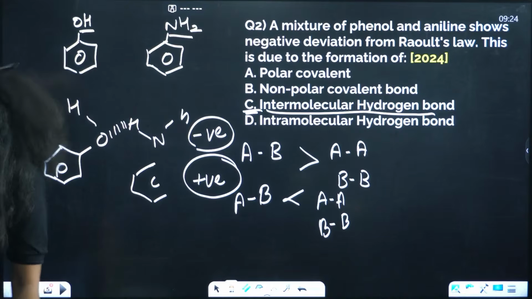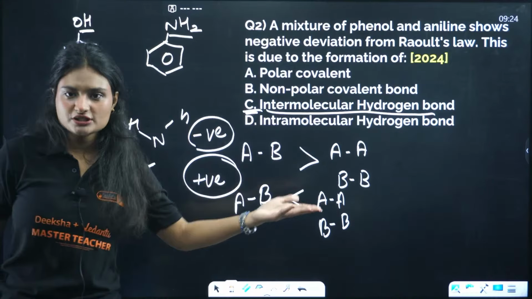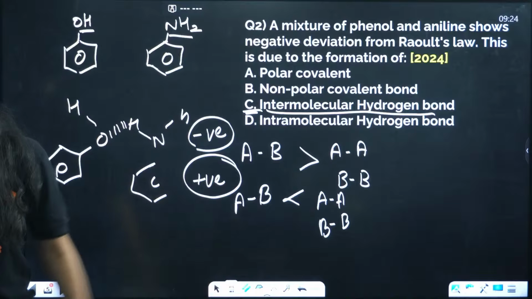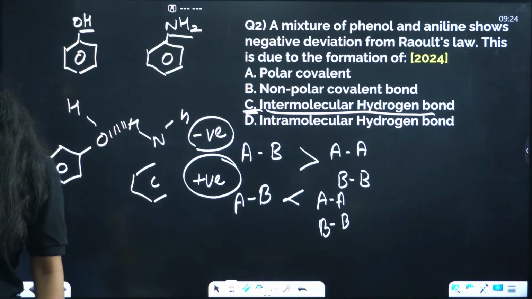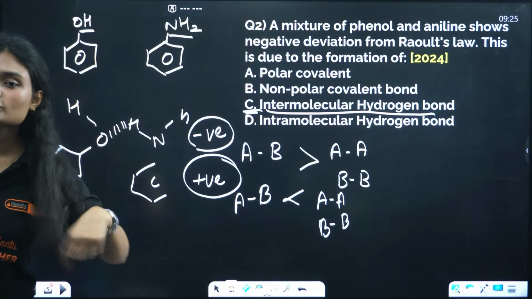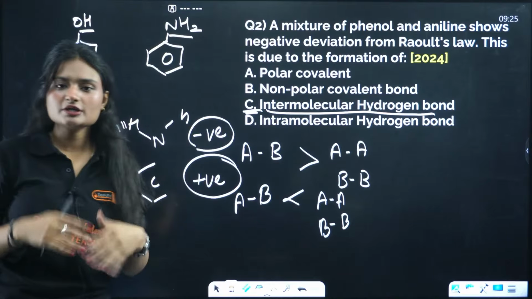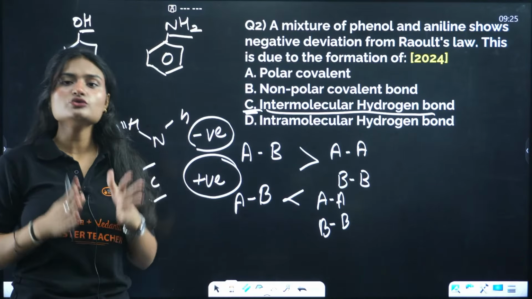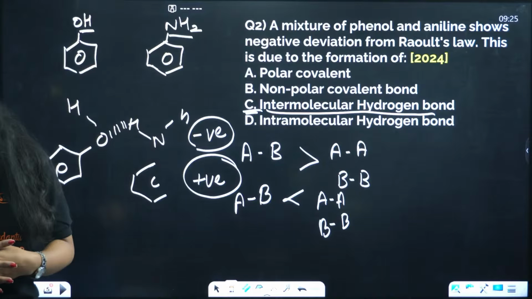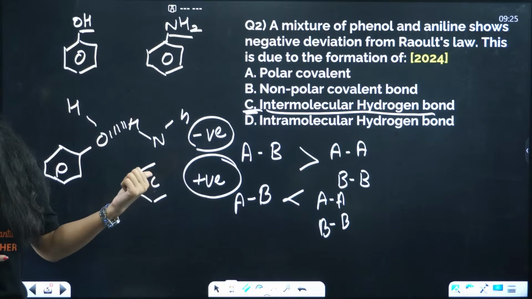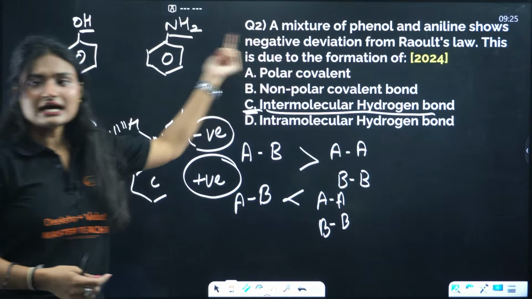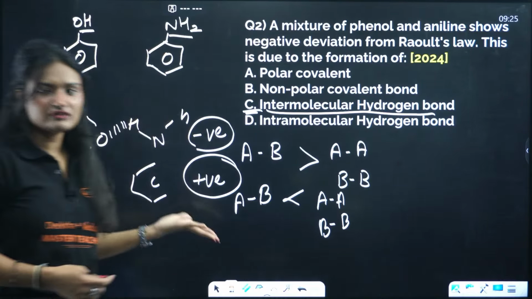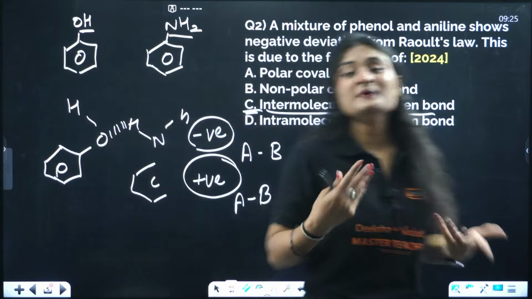So I don't know yet, it will depend on the questions, right? As we are solving, we'll get to know. Dissolve, like, yeah, it's a different thing. We are not talking about solubility here. We are talking about Raoult's law. That means we are talking about vapor pressure. This question you want me to explain again? Okay, so the question is saying that phenol and aniline mixture is showing negative deviation from Raoult's law. What could be the reason for it?